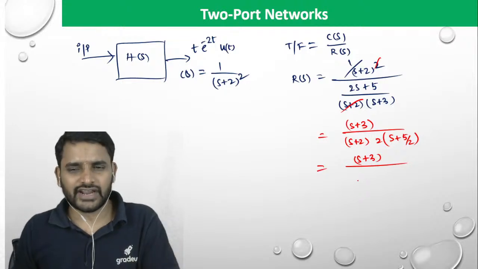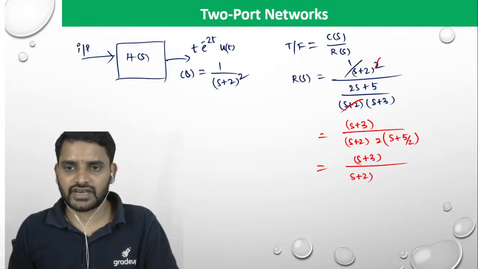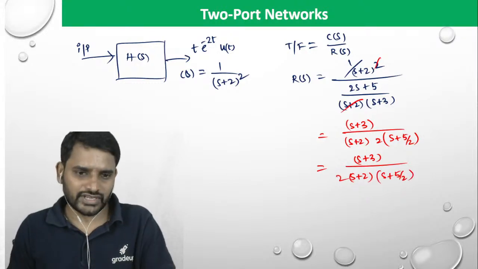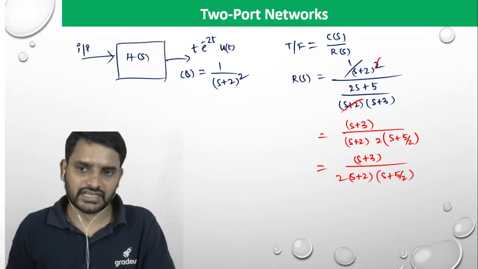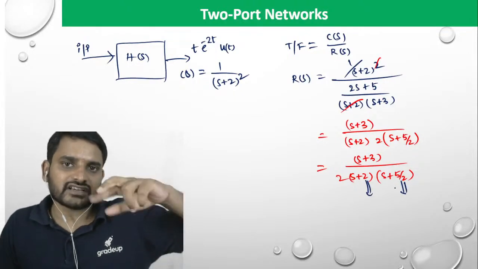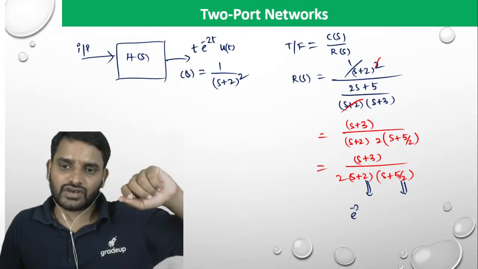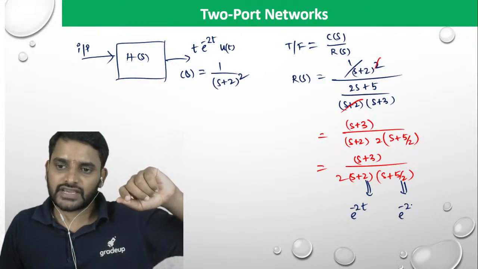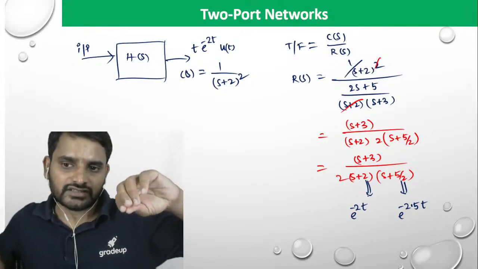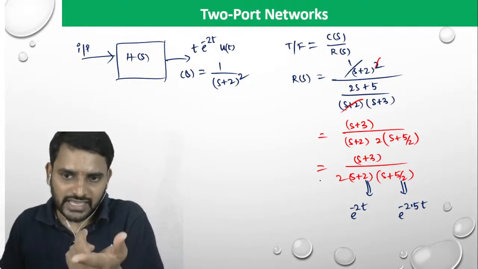So probably s plus 3. And anyhow, you can go ahead with the partial fractions. I'm not going to take up the partial fractions. Simply, the pole terms are going to be the powers of the exponential term, right? So I'll be getting e power minus 2t and e power minus 2.5t. So your answer should consist of these terms after applying inverse Laplace transform.